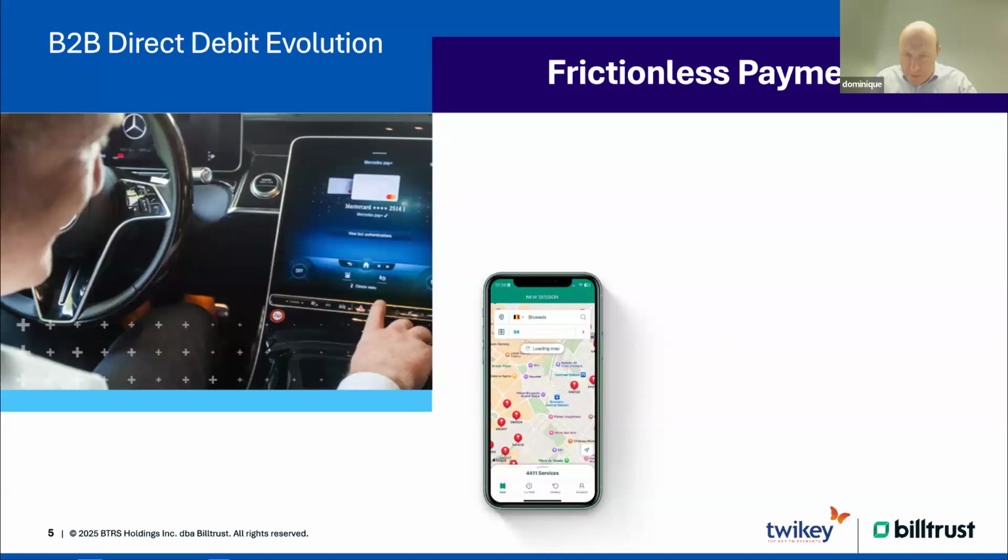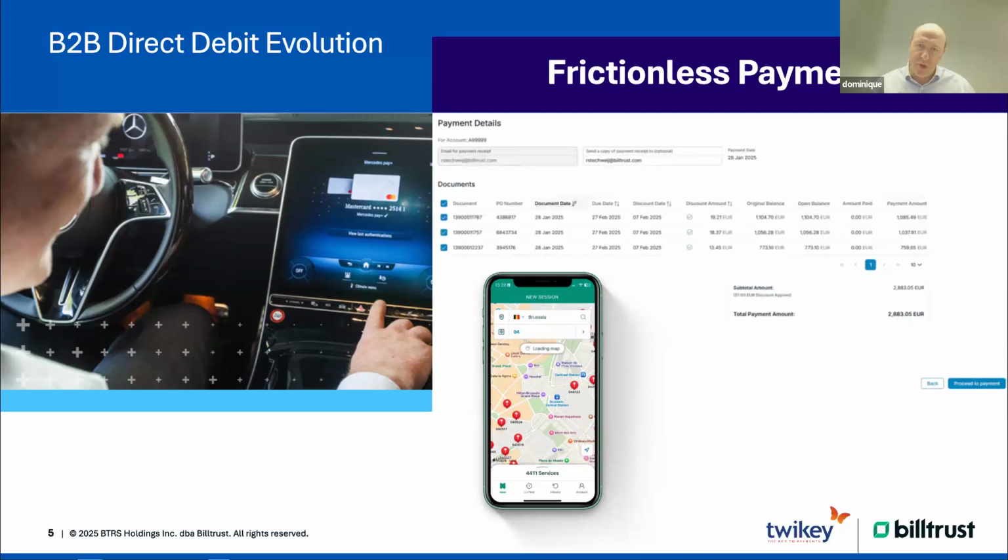Same thing with an app like you see here for parking. At the moment you do your parking event, you don't want to take a card. You don't want to take up an extra authentication mechanism. You simply want to park your car and say, okay, go ahead and collect the money from me. And that's where we see that there is a huge trend towards doing it as frictionless as possible. And also in the screens of Billtrust, you have the same frictionless experience. So here there is an example where all the invoices are prepared.